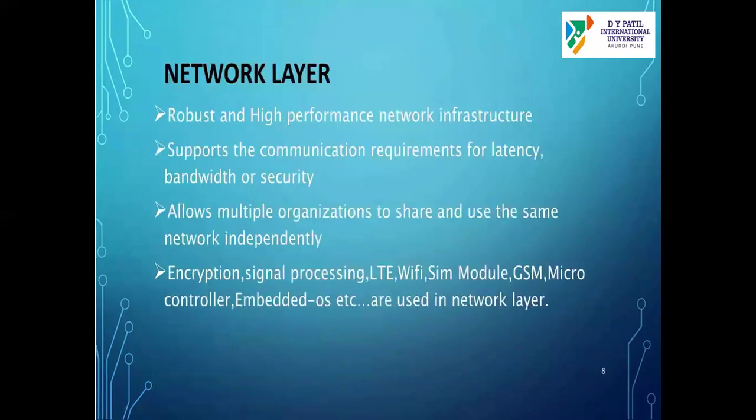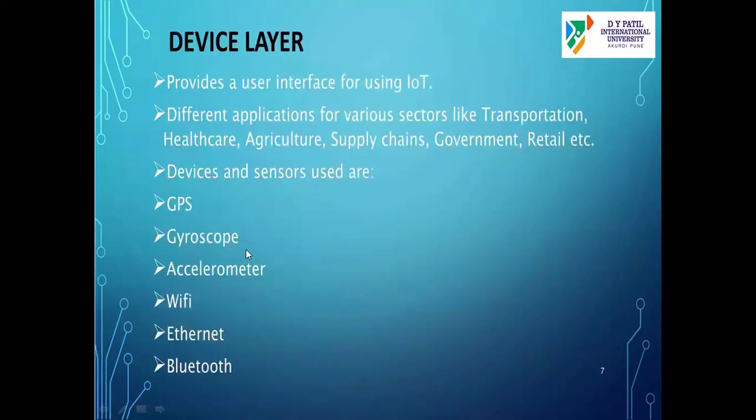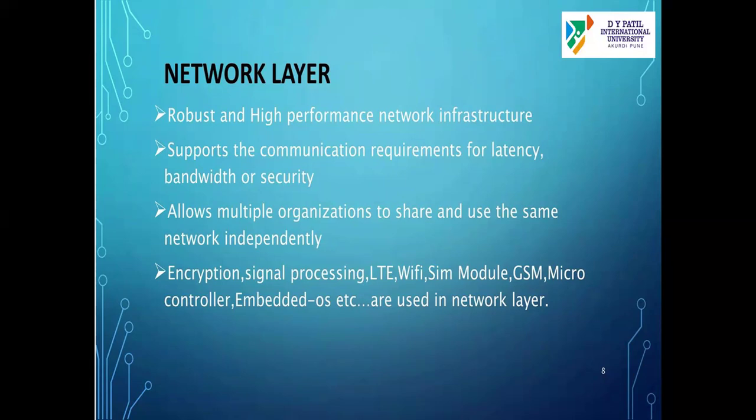In case of network layer, a high performance network infrastructure is required. It is supporting some kind of communications for your bandwidth or security. Okay. So what we have: encryption, LTE, Wi-Fi module, GSM, and microcontroller and embedded systems. Basically, the sensors are connected to the microcontroller and embedded system in the network layer, and that is collecting the data from different sensors, and the same data is used for multiple organizations. So data will get shared and sent to all the connected networks in the network layer with the help of this microcontroller and embedded system.